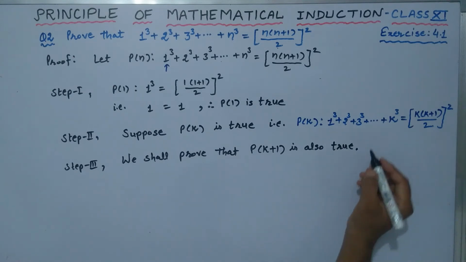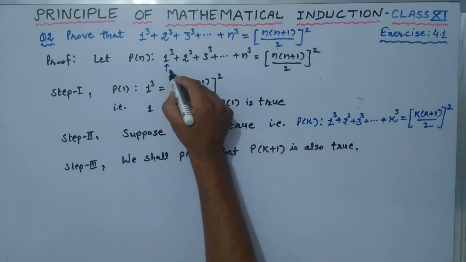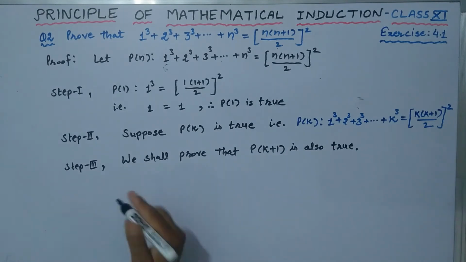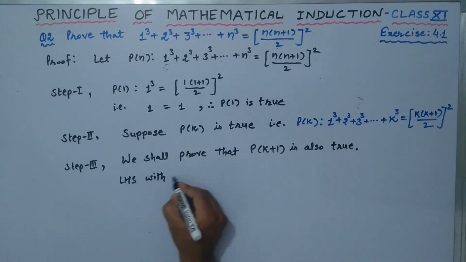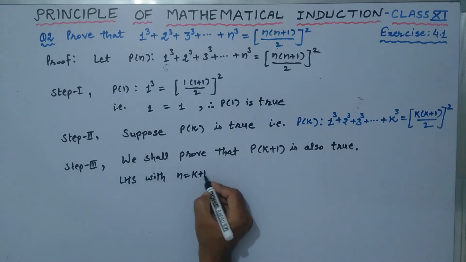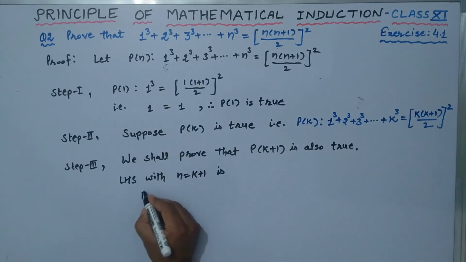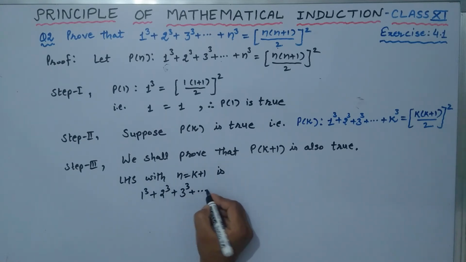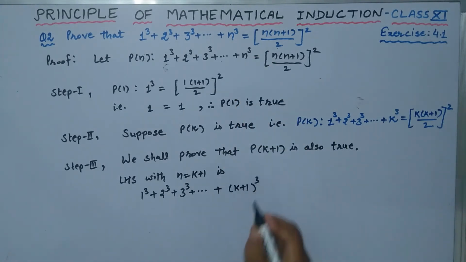So again, this is the left hand side and this is the right hand side of the statement. First of all, the left hand side with n is equal to k plus 1 is 1 cube plus 2 cube plus 3 cube plus so on, lastly k plus 1 whole raised to power 3. Just we are talking about the left hand side.